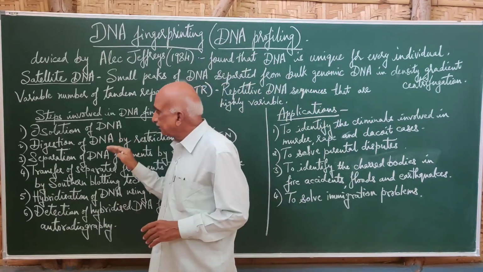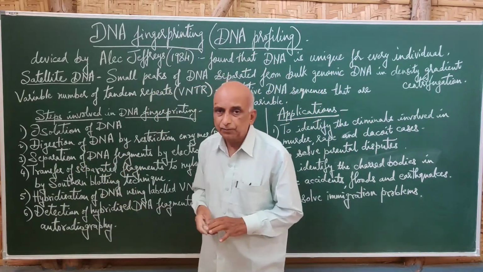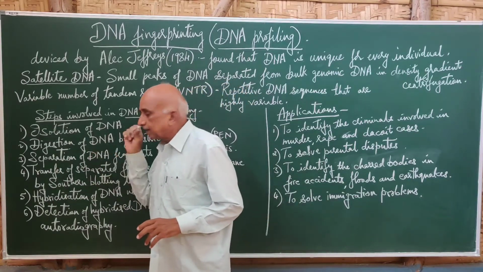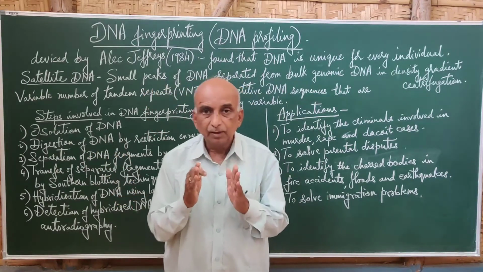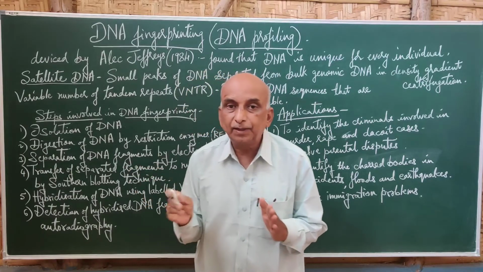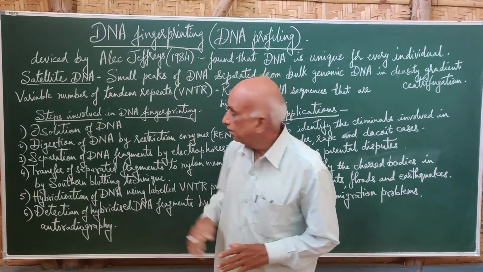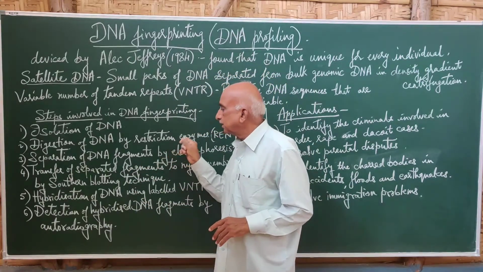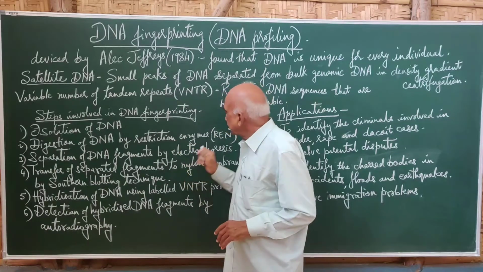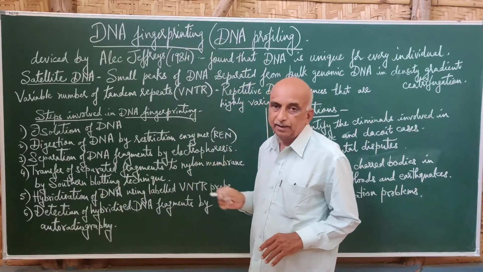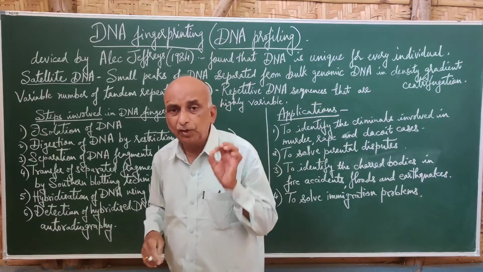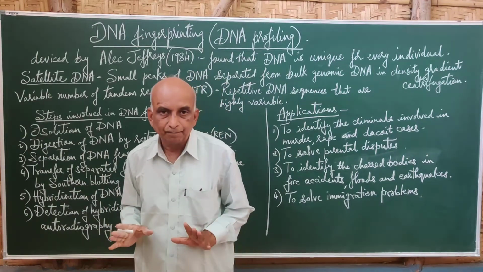Now this DNA, which is a chain of nucleotides, is digested. That means it is cut or broken into different sized fragments by using certain enzymes called restriction enzymes, abbreviated REN. They are the only enzymes which are used to cut DNA.